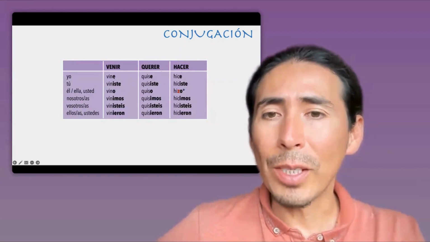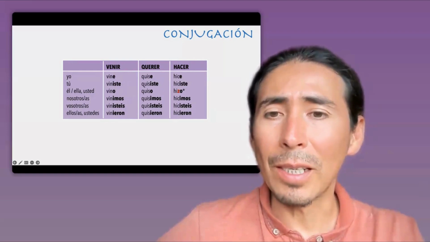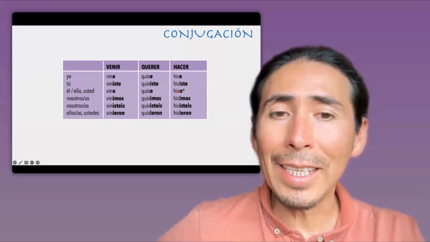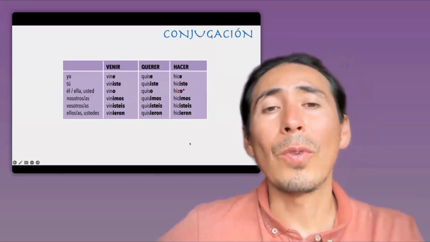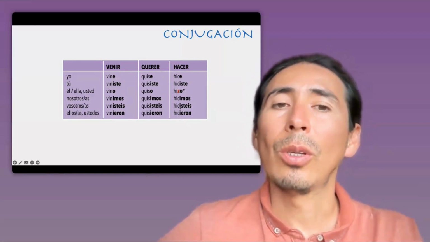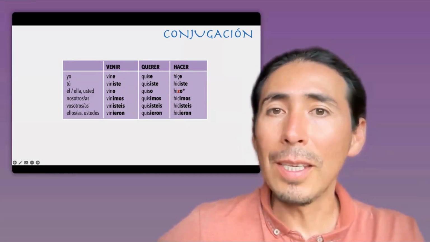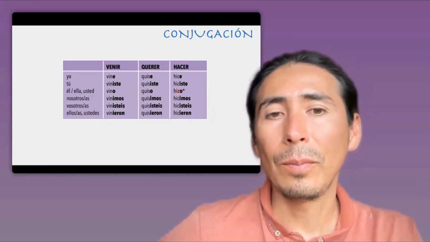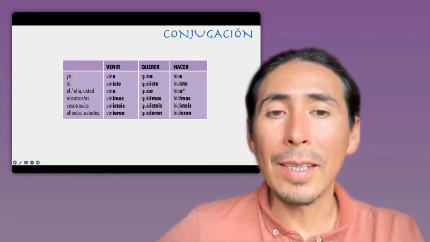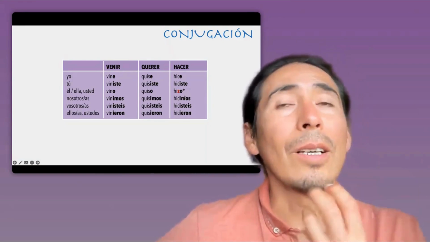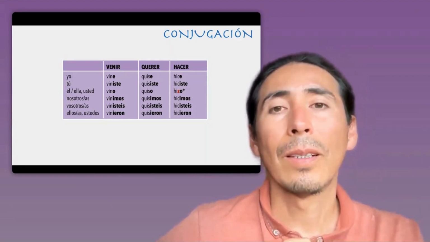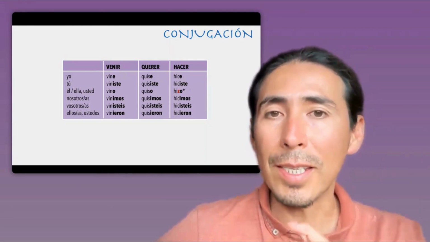Look at the endings of these 3 irregular verbs. They are almost similar. Or actually, they're the same. Verbo hacer has a zeta here because we want to keep the pronunciation. If we write it with C, the pronunciation will be different. The reason as well is because in Spain, the pronunciation of the C and the Z are different from Latin America. So in Spain, it's going to be hice, hiciste. In Latin America, we say hice.